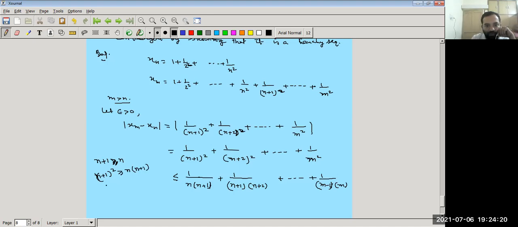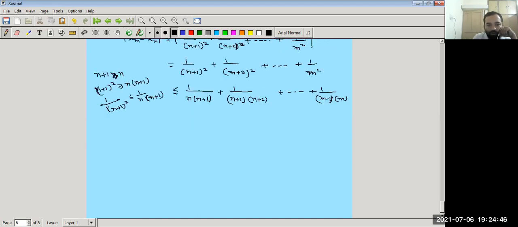So when we take the reciprocal, 1 upon (n plus 1) whole square is less than or equal to 1 upon n into (n plus 1). In this way, if the result is true for the first term, then it is also true for the second term, and also for the last term.